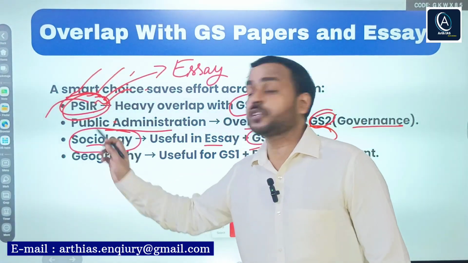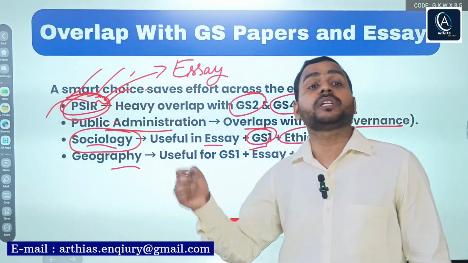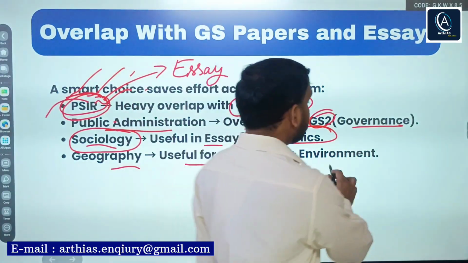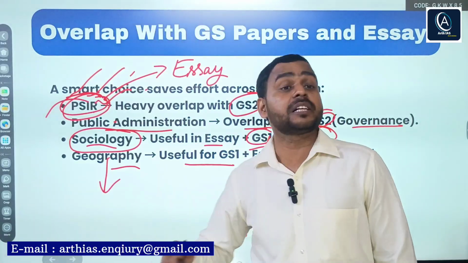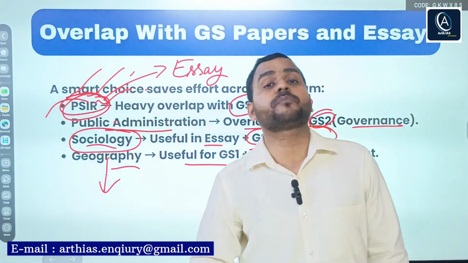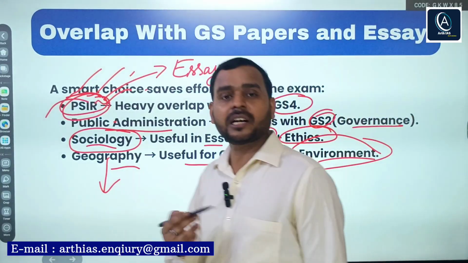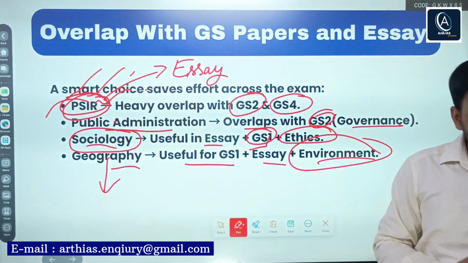That time, sociology will help you. Again, geography is also important for GS1, essay and environment. Why environment? Because when you study environmental geography, which is part of the optional paper, it will also help you in the environment portion of GS paper 3.